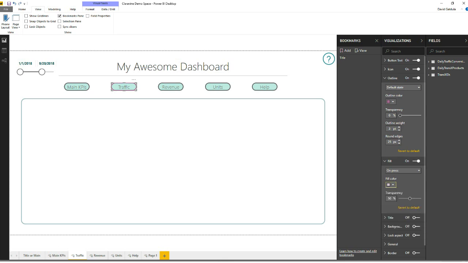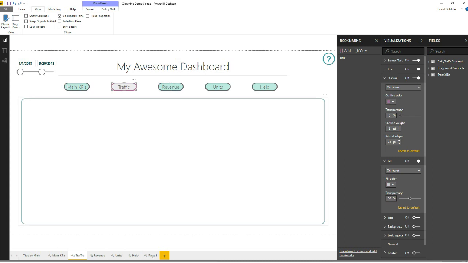And it looks like we have some colors here. We'll change this guy to the lighter color. And we'll do the same thing for the hover. That way it doesn't get confusing for them. So that way when they're on the page, nothing happens to this button. When they click it, nothing happens anyways. If they click back or to a different page, what's going to happen is it's going to take them there.